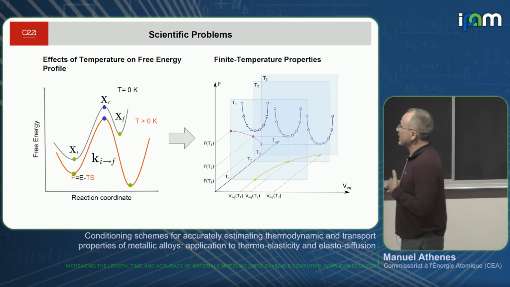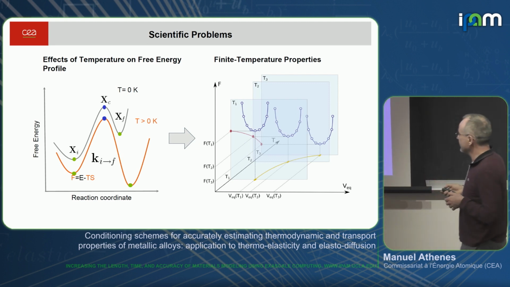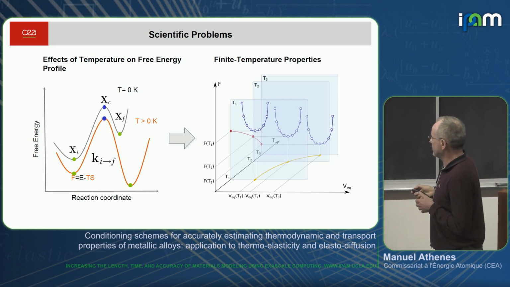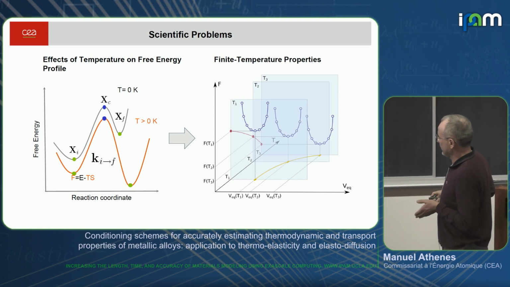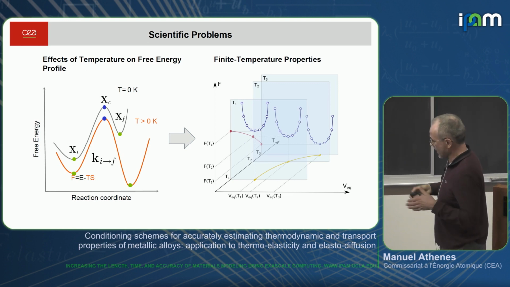So the effect of temperature on the system is that it modifies the free energy. The free energy depends on temperature. As we heat, the system will expand, so the equilibrium volume at zero pressure or zero stress is evolving. The elastic properties correspond to the second derivative of the free energy at each temperature.